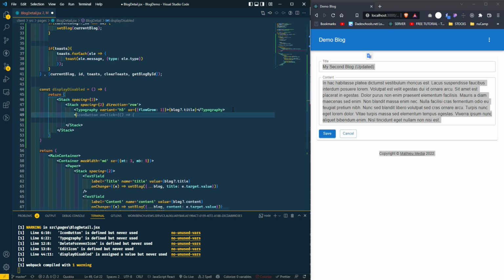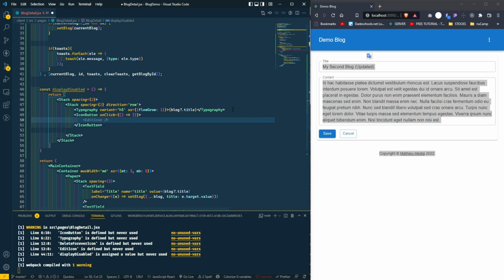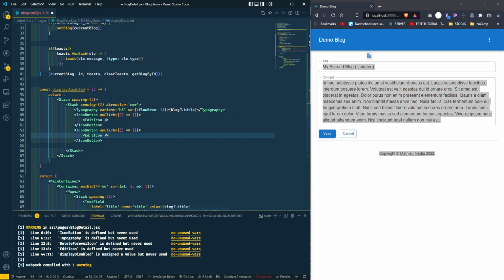Under that, we're going to say icon button. That's gonna have an onClick function, but we're not adding that yet. So that's gonna be the edit button, the edit icon. Let's just duplicate that. Okay, and this one is gonna be the delete forever button, the delete forever icon.